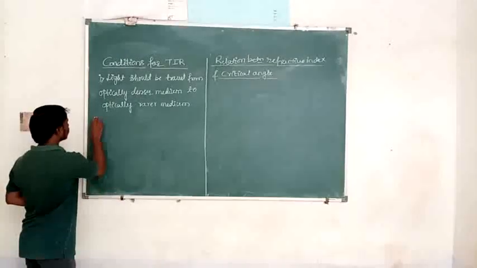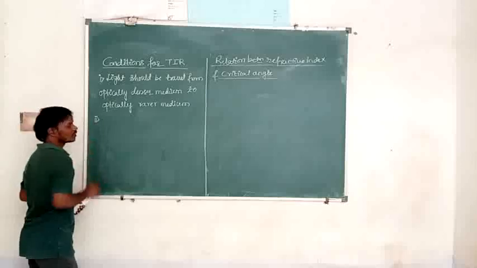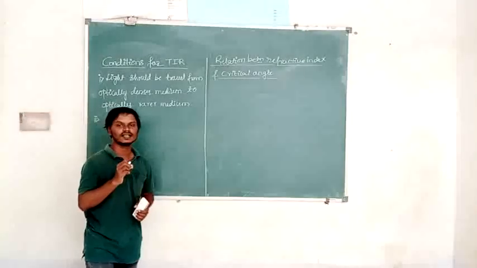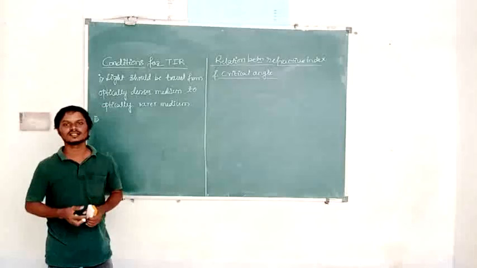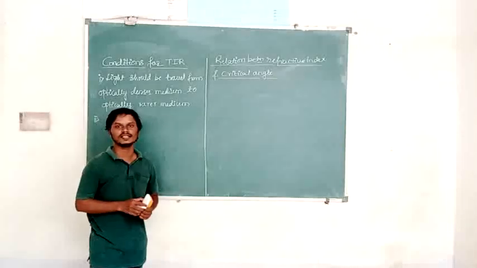Then next, what is the second condition? The second condition is that the angle of incidence should be greater than the critical angle for the given pair of media.